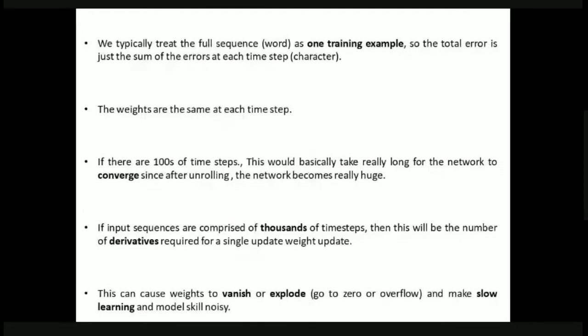So which causes these weights to either vanish or the weights are going to explode. So whenever the weights are vanishing or they are exploding, then the machine may either completely stop learning or it may completely make wrong predictions. Okay, so this is the main drawback of RNN if the sequence is large.